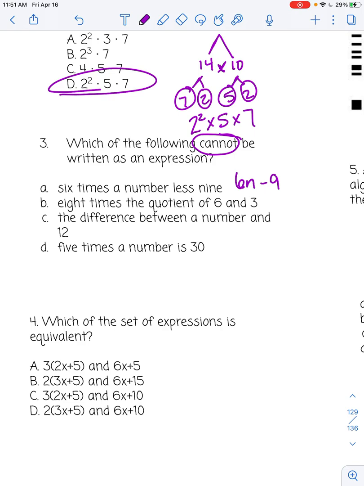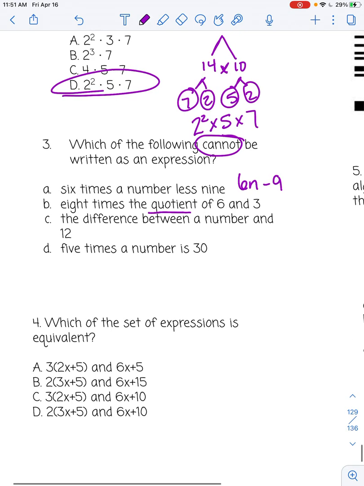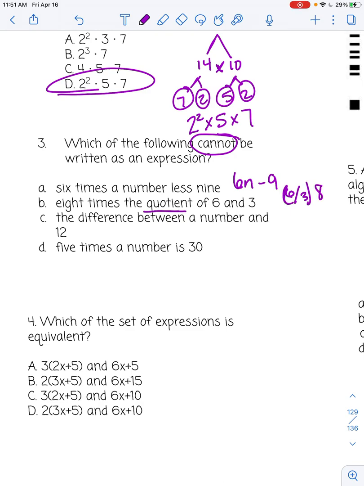B says 8 times the quotient of 6 and 3. Quotient means the answer to a division problem. So the quotient of 6 and 3, I can do 6 divided by 3, and then multiply 8 times that. Okay, C, the difference between a number and 12. Difference means subtract. n minus 12, that is an expression. And then D, 5 times a number is 30. So if I write that, I have 5 times a number, remember you can choose any letter, is 30. That right there, when it says is 30, that's an equal sign, and an equal sign makes it an equation, not an expression. So your answer is D.